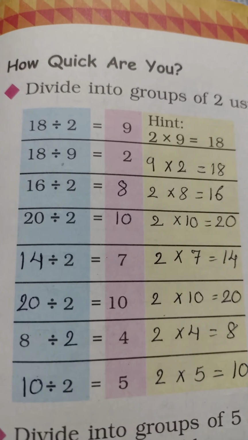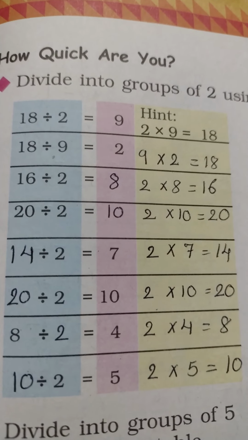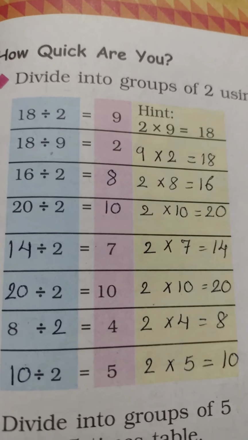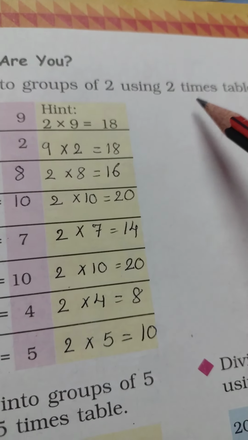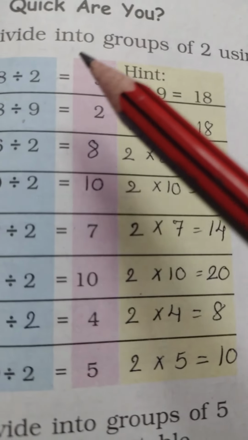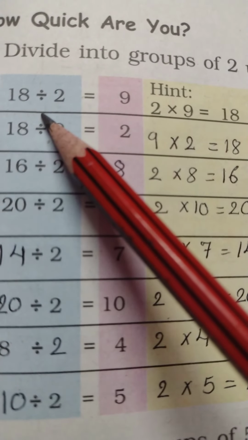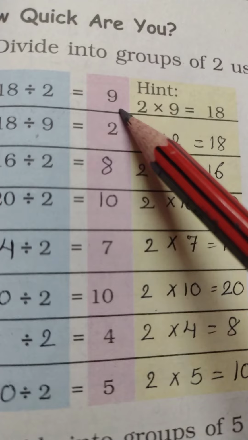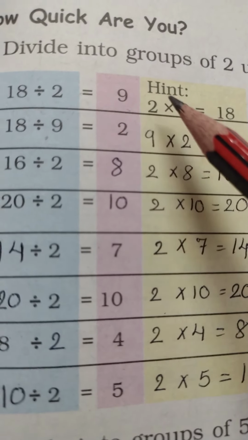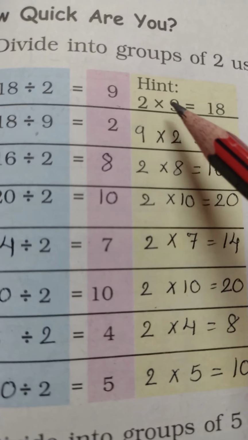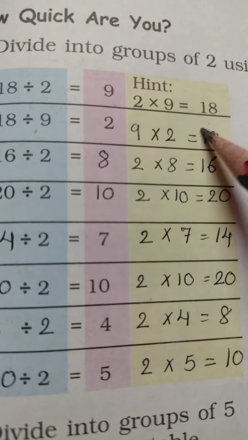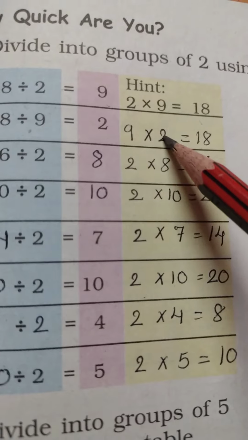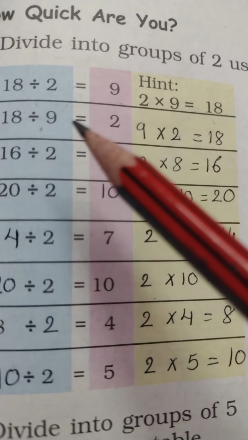Students, let us see how quick you are in division and multiplication. Look here, we have to divide into groups of 2 using the 2 times tables. 18 divided by 2 will get 9, and if we multiply 2 by 9 we will get 18. It's an inverse: division and multiplication are inverses of each other.